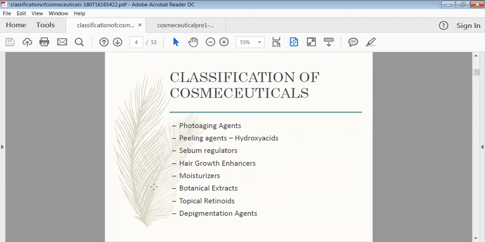Now, the classification of your cosmeceuticals. Under the cosmeceuticals, there are so many agents. They are termed as cosmeceuticals, and we utilize them for the treatment of your skin. The first one is the photoaging agents, then peeling agents, sebum regulators, hair growth enhancers, moisturizers, botanical extracts, topical retinoids, and depigmentation agents. So these all are related to your skin.